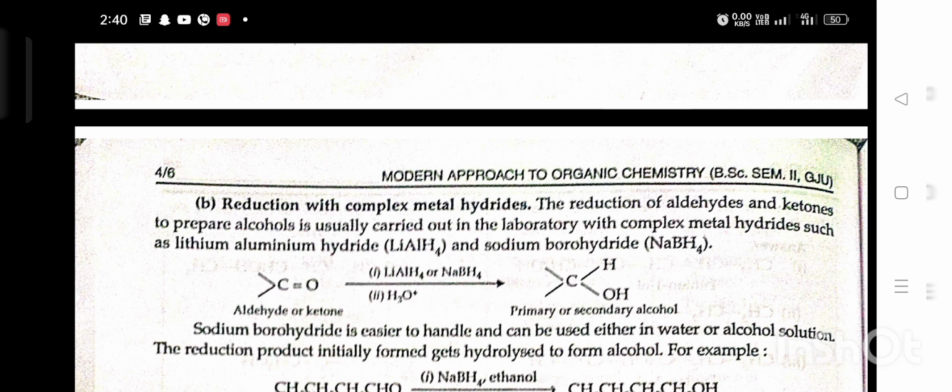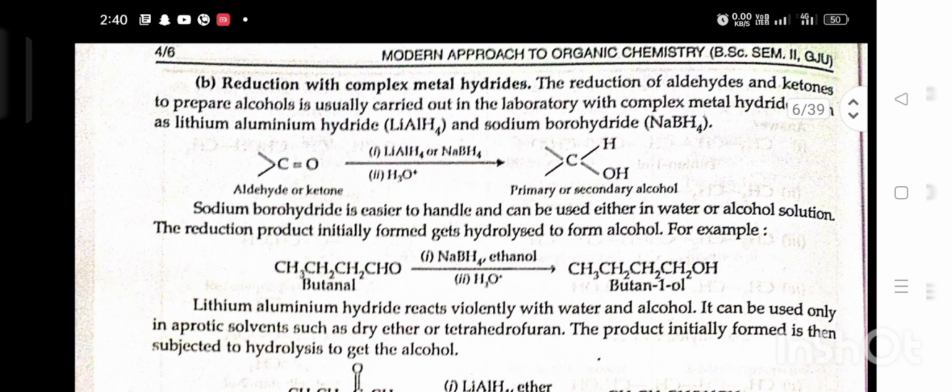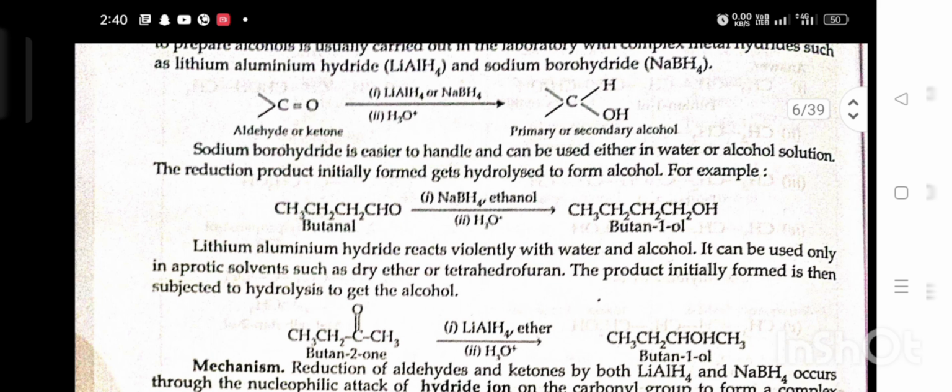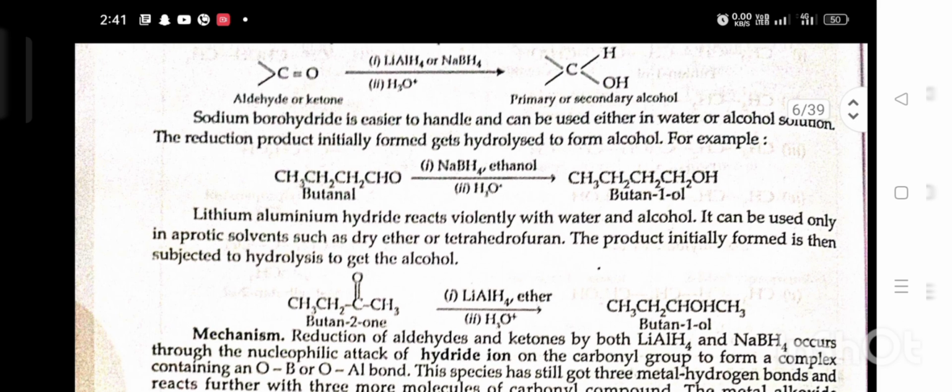B. Reduction with complex metal hydrides. The reduction of aldehyde and ketone to prepare alcohol is usually carried out in the laboratory with complex metal hydrides such as lithium aluminium hydride, LiAlH4, and sodium borohydride, NaBH4. Aldehyde and ketone give primary and secondary alcohol in the presence of lithium aluminium hydride and sodium borohydride. Sodium borohydride is easier to handle and can be used either in water or alcohol solution. The reduction product initially formed gets hydrolyzed to form alcohol. For example, butanal in the presence of sodium borohydride in ethanol and then H3O+ gives butan-1-ol.